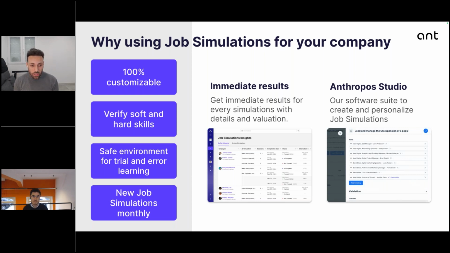On the result side, after the completion of any of the job simulations assigned to your team or to your entire organization, the platform will show you instantly the results of this job simulation.